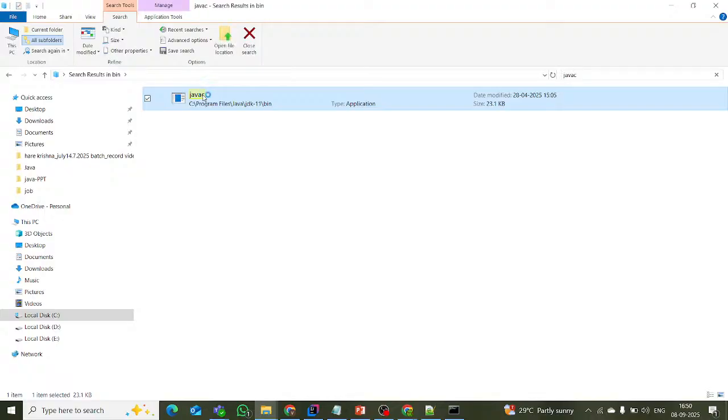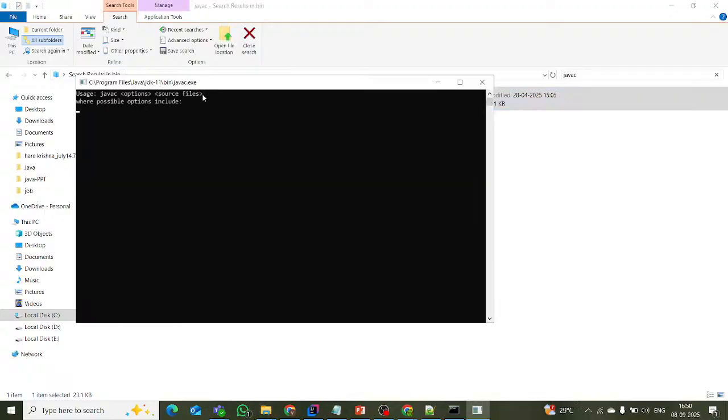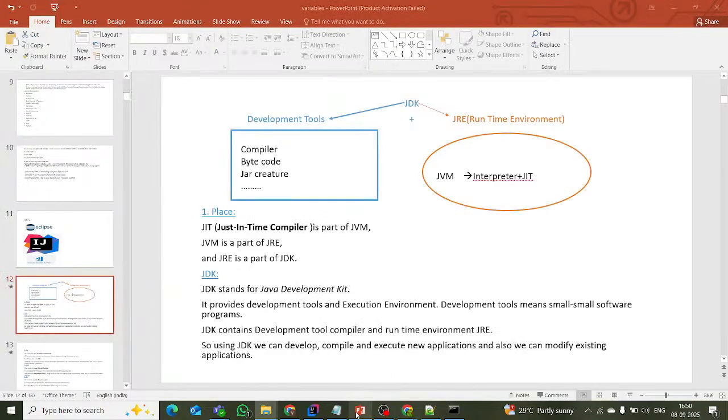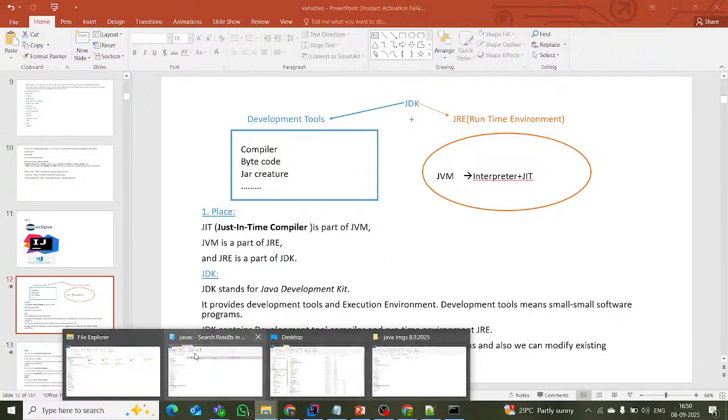Whatever the tools, these are all the development tools available in the bin folder of the JDK.